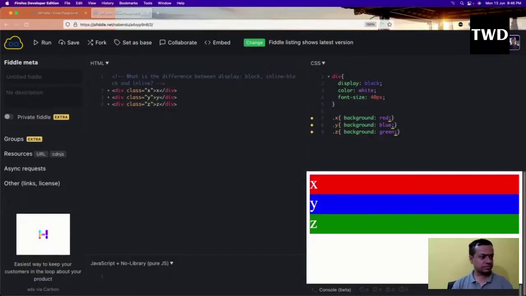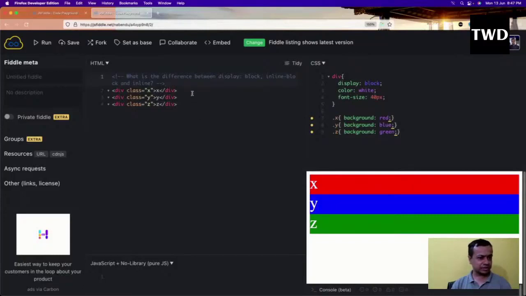Okay, so as you can see, I have given the display block, so everything is coming one after the other. I have given some font size and all those things so that it looks good. By default div is a block level element only, but I can give display block also. Now I can change the property here.